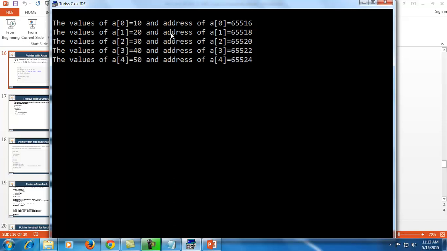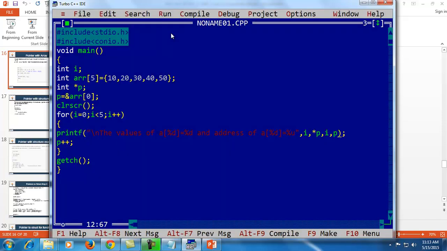So it's increasing the address by 2 bytes, because every integer variable holds 2 bytes of memory. So it automatically increases the address like this. Using a pointer we can access the value of a variable, or the address of a variable, because a pointer holds the address of the variable it points to. So pointers can be used with arrays like this example.